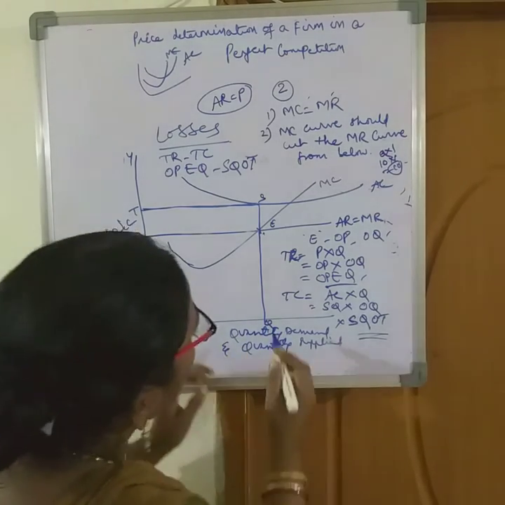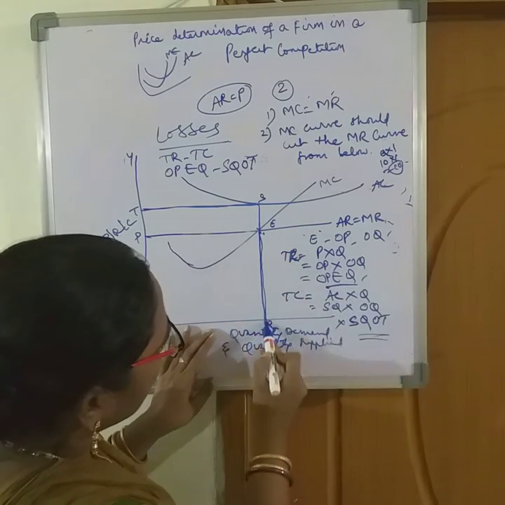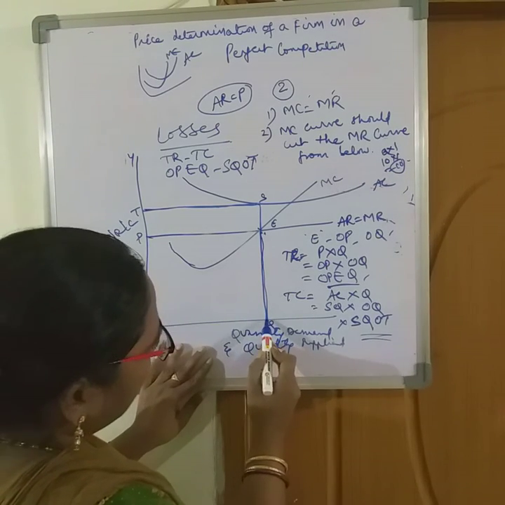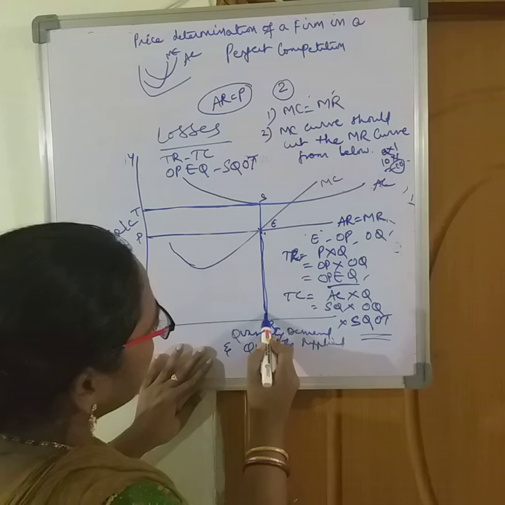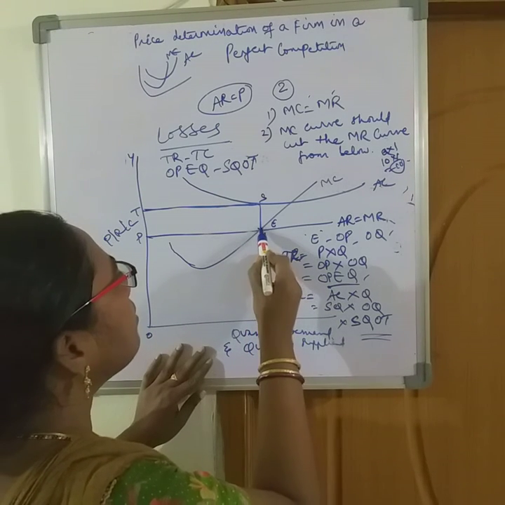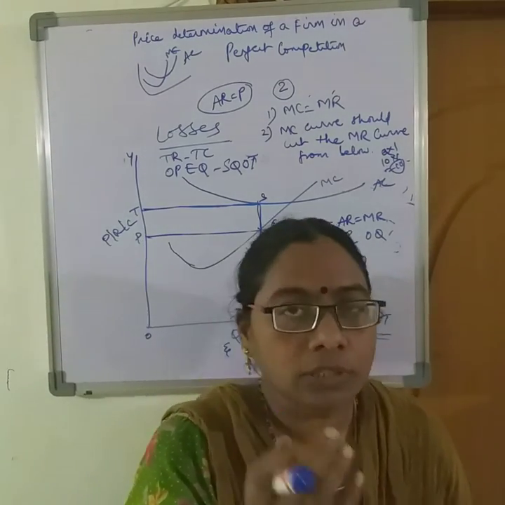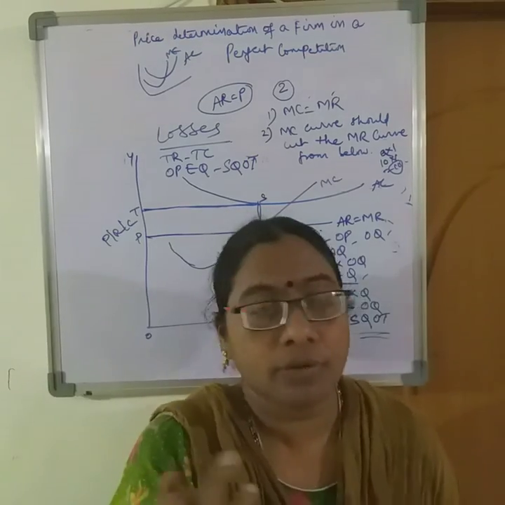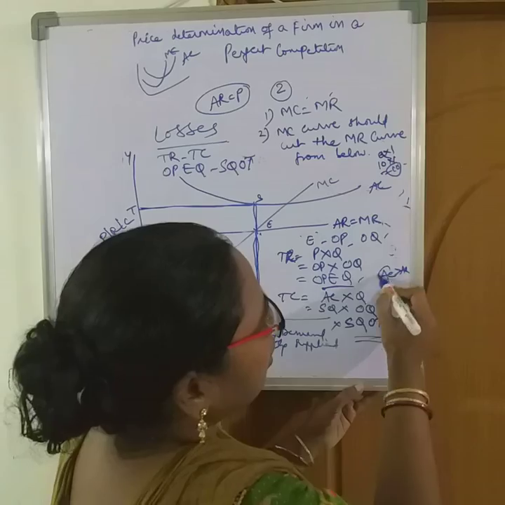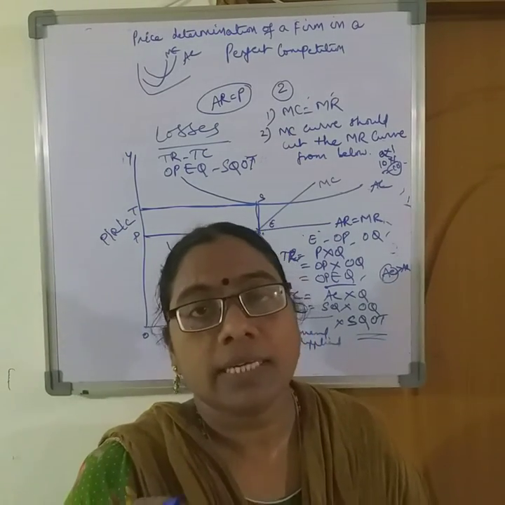So here the revenue for each unit is EQ, and to produce one unit, the revenue the firm is getting is EQ, but the cost he has to bear is SQ, which means average cost is more than average revenue. The cost of a single unit is more than the revenue from selling it.